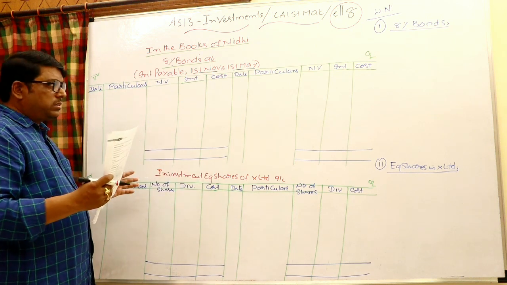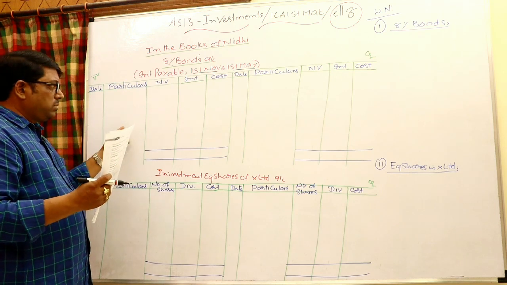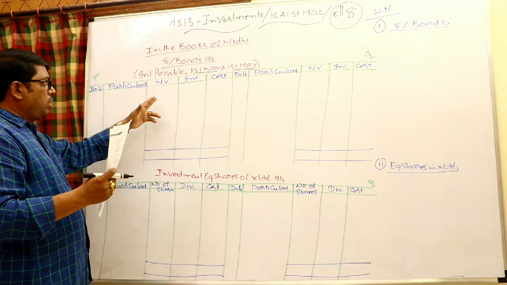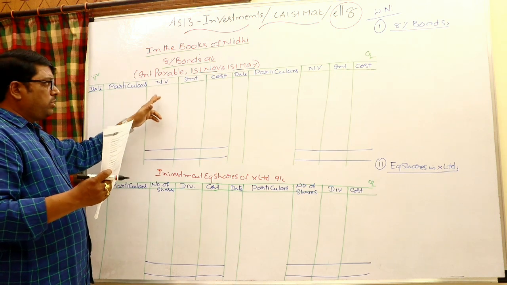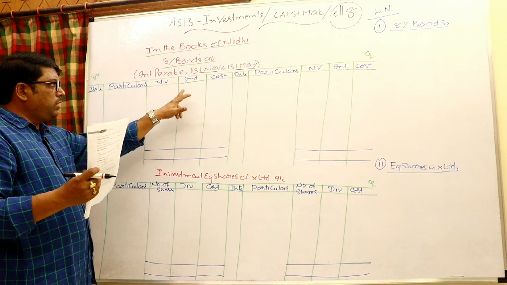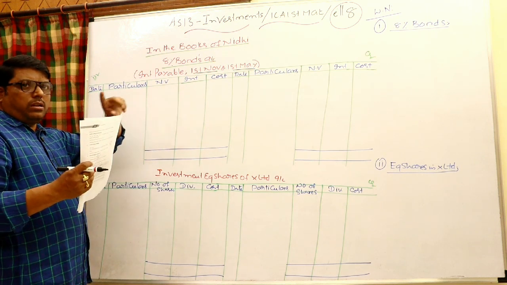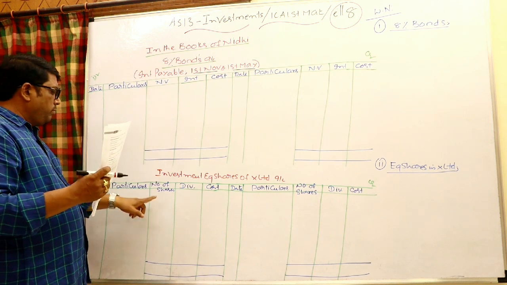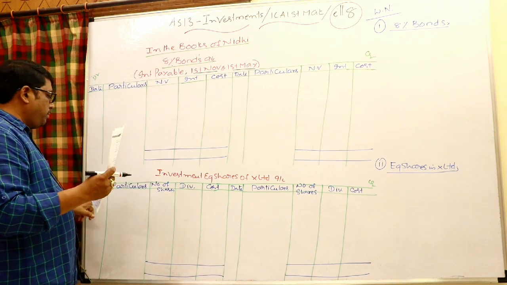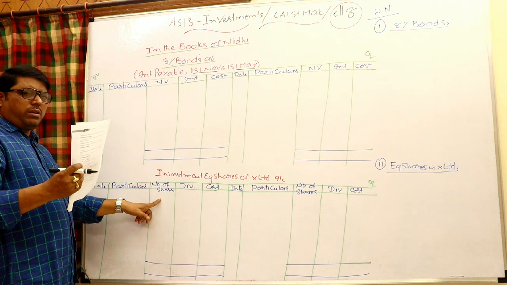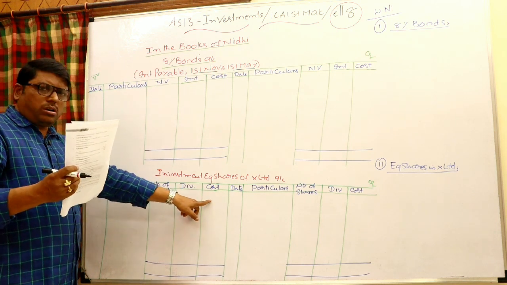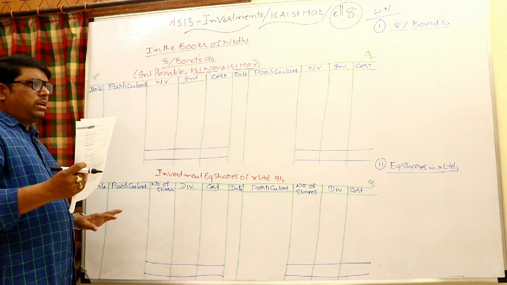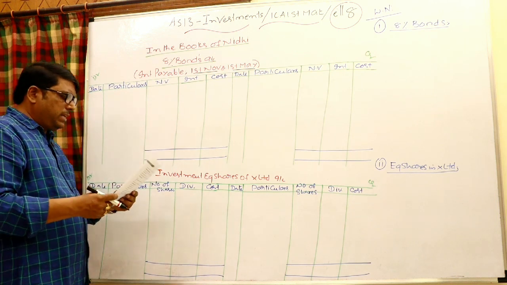So, date, particulars. What are the columns usually you can have? Date, particulars, nominal value, and cost and interest columns for fixed income bearing securities. And another point, interest is always calculated on the nominal value. For variable income securities, you may have date, particulars, nominal value or number of shares, cost, and dividend. In the interest place, you have to write dividend. And see how simple it is to maintain here.